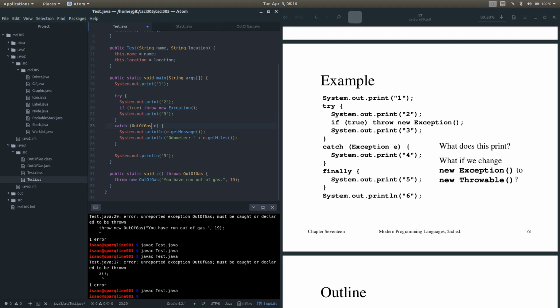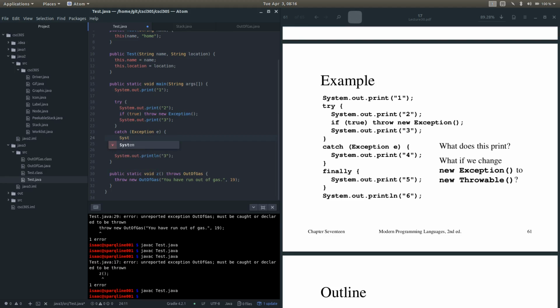Then we're going to catch the exception, and we'll print out 4. And then we'll call the finally, where we print out 5, and then 6 at the end.